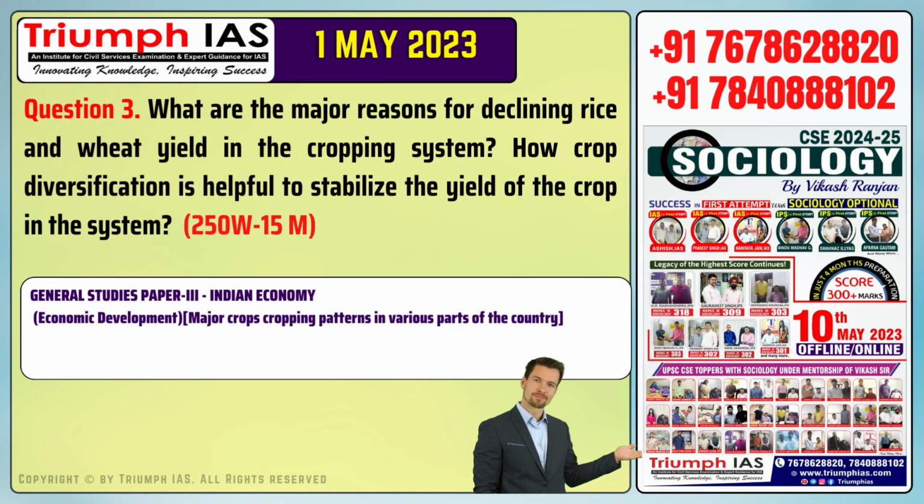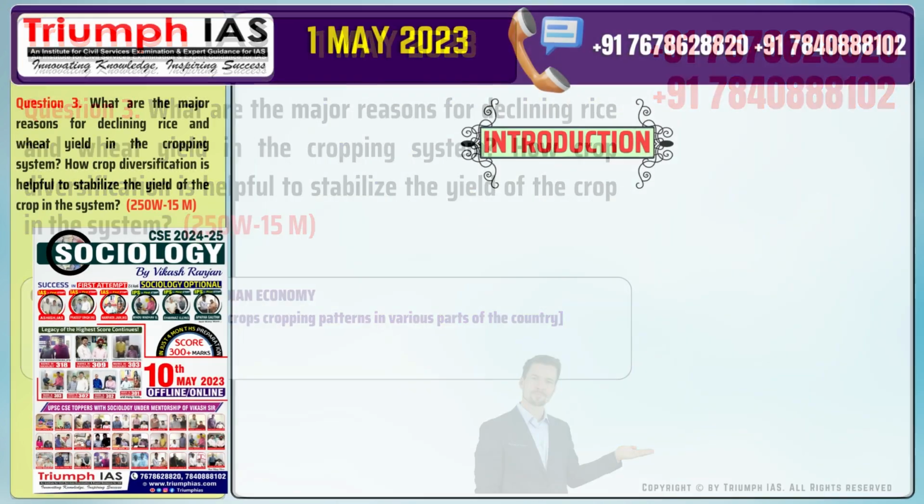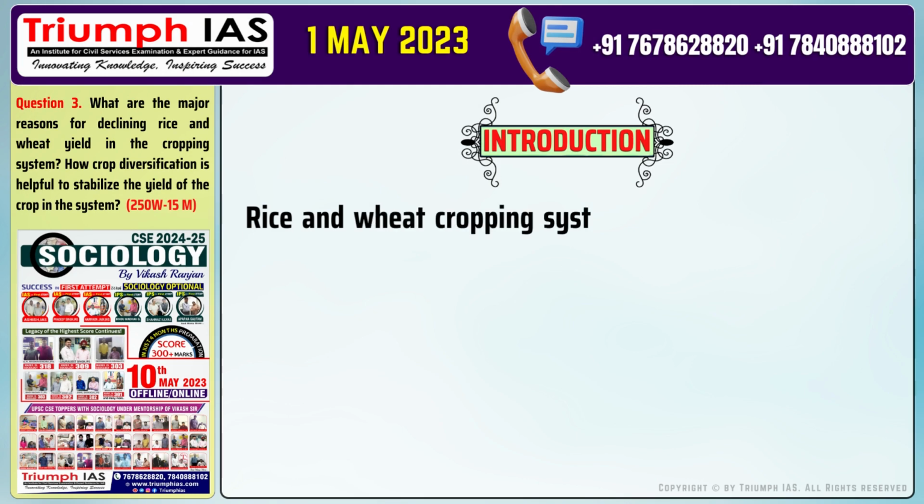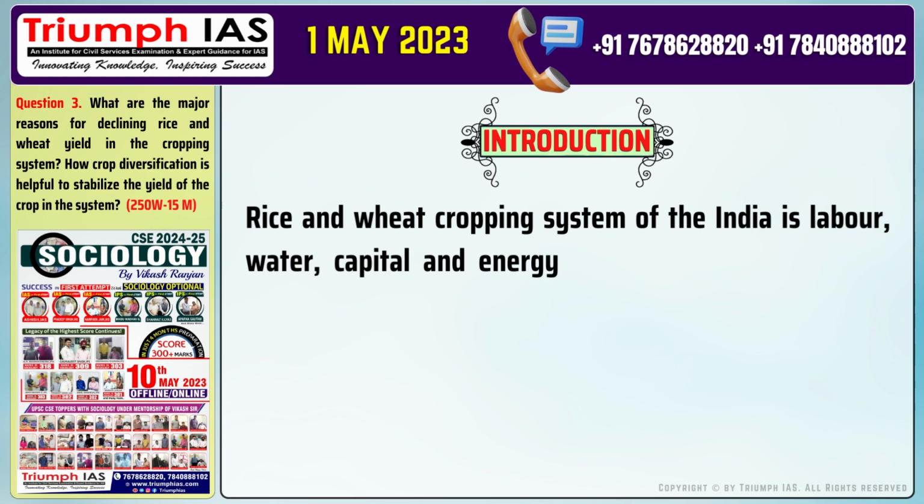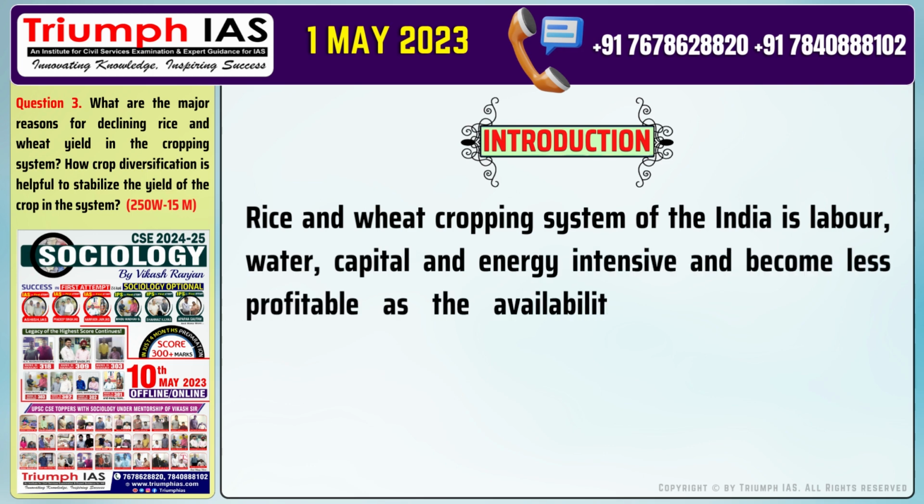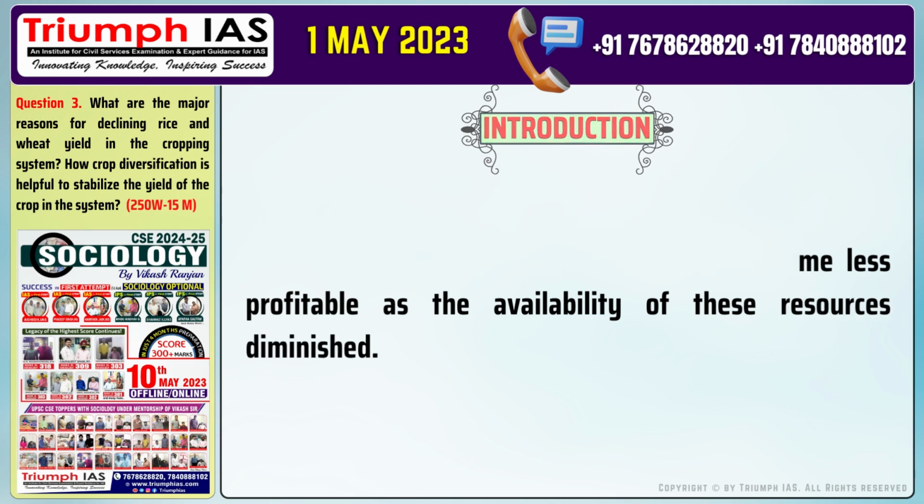Question number 3. What are the major reasons for declining rice and wheat yield in the cropping system? How crop diversification is helpful to stabilize the yield of the crop in the system? Let's start with the introduction of the answer. Rice and wheat cropping system of India is labor, water, capital and energy intensive and becomes less profitable as the availability of these resources diminishes.